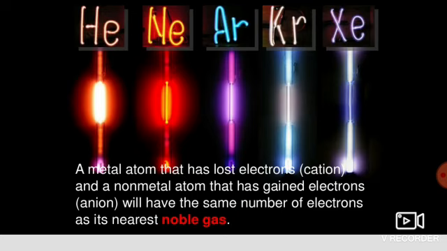Similarly, neon has the atomic number of 10. So what will be its electronic configuration? It is 2, 8. So will it take an electron? No, it will not take an electron, and neither will it lose electrons, right?